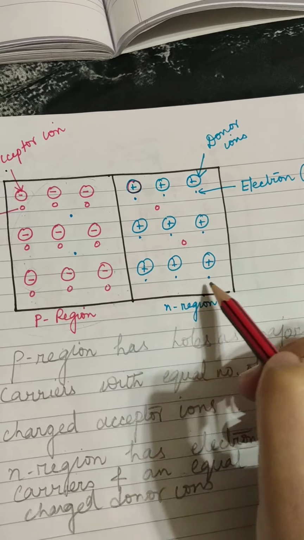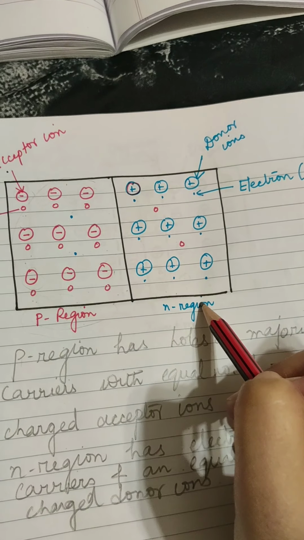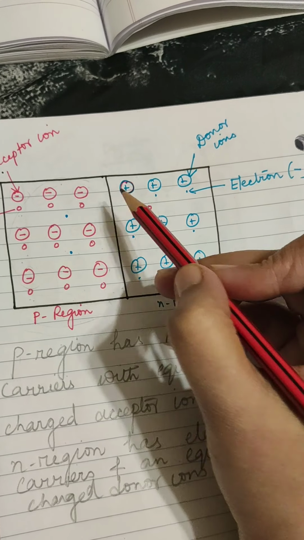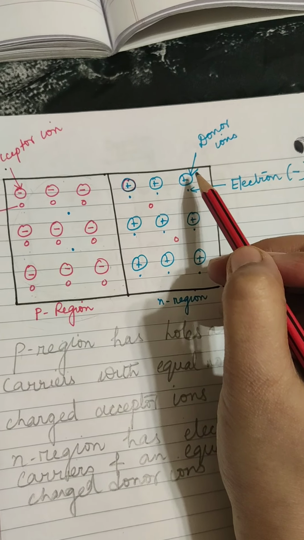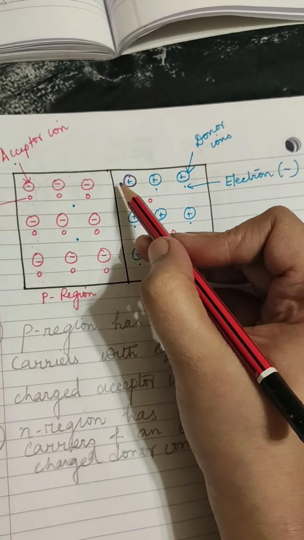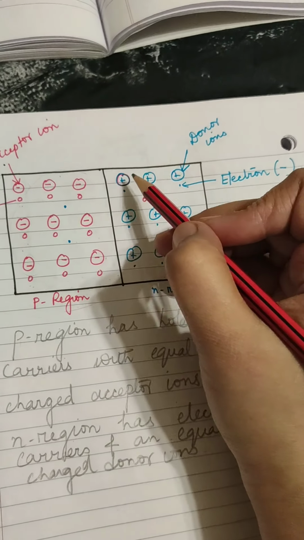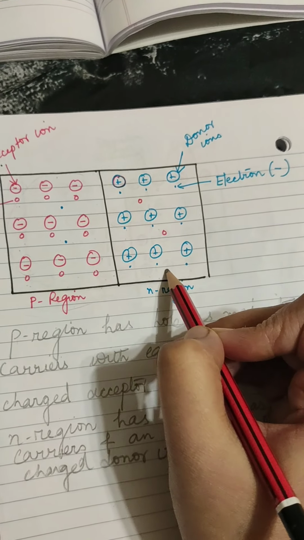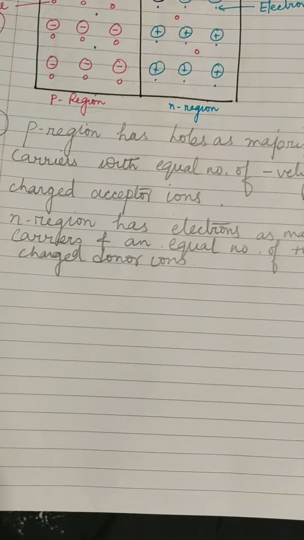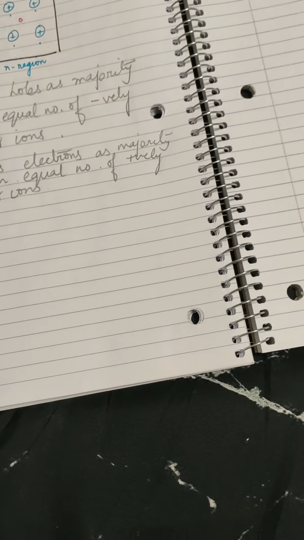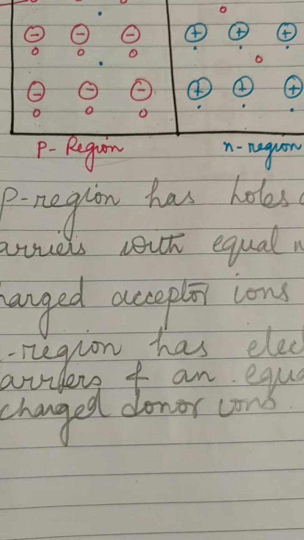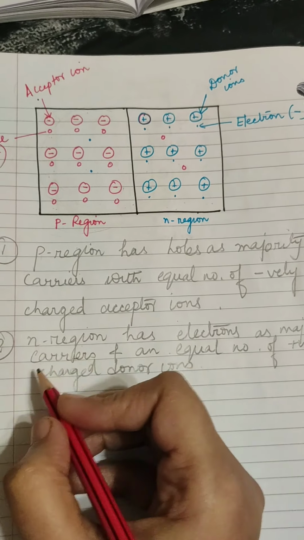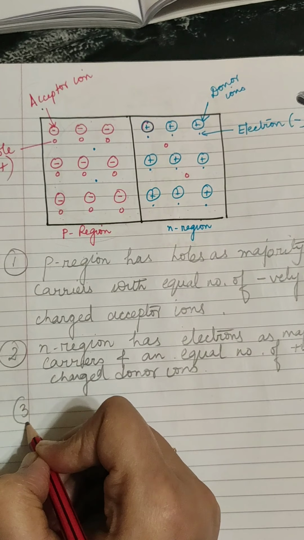Since the pentavalent impurity atoms donate electrons to the crystal, they become positively charged, with an equal number of free electrons in the crystal. Okay. So the n region has electrons as majority charge carriers with an equal number of positively charged donor ions.